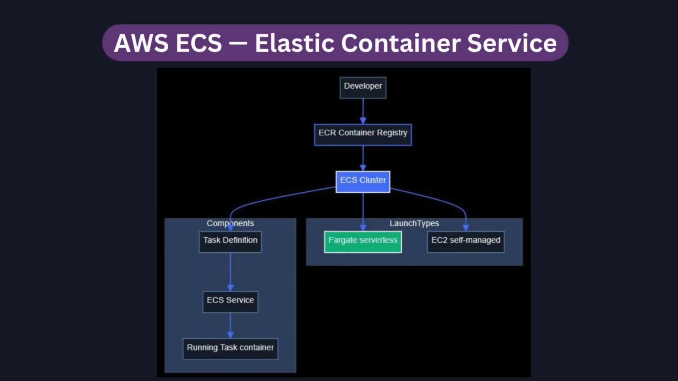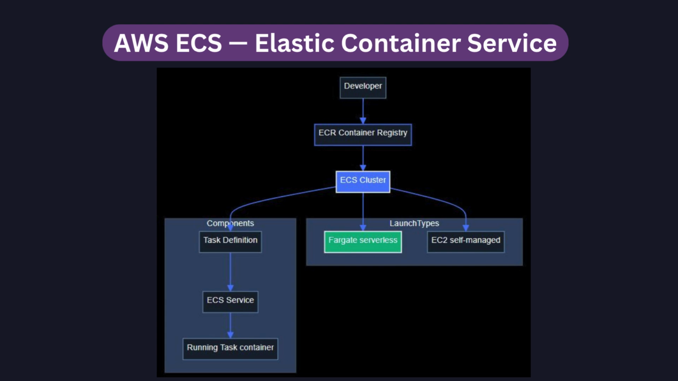AWS ECS, Elastic Container Service. Amazon Elastic Container Service is a fully managed container orchestration service that runs Docker containers at scale. It runs, scales, and manages Docker containers without you needing to operate a Kubernetes cluster. ECS has two launch types: Fargate, where AWS manages the underlying compute entirely, and EC2, where you manage a fleet of EC2 instances as the cluster. It integrates with ALB, IAM, CloudWatch, and VPC.